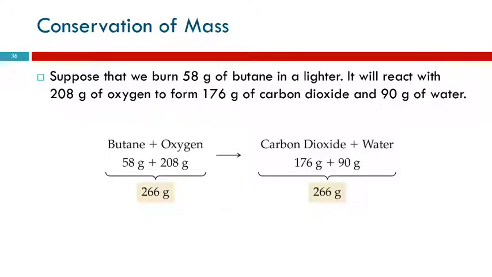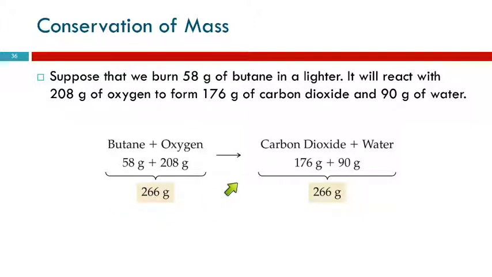Here's an example. Suppose we burn 58 grams of butane in a lighter. It will react with 208 grams of oxygen, and it will form 176 grams of carbon dioxide and 90 grams of water. So we could write all that information out this way. We're starting out with butane and oxygen, 58 grams and 208 grams. The total mass that we're starting with is 266 grams.